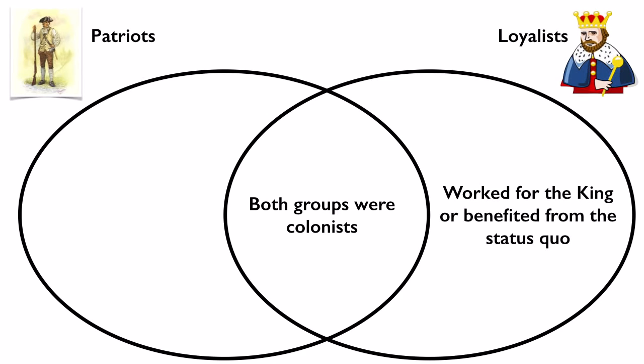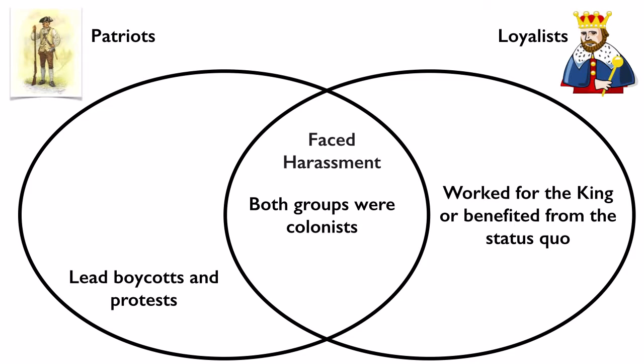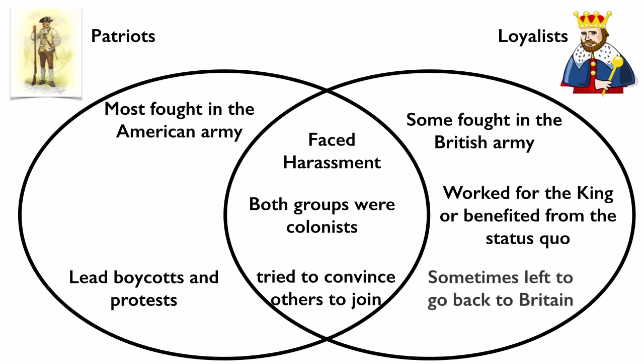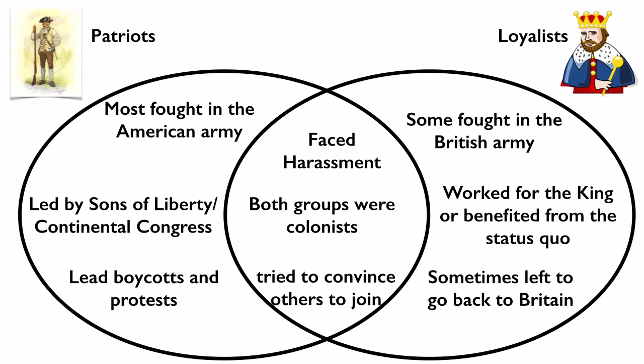Most Loyalists worked for the king or benefited from the status quo, or things remaining the same, while the Patriots tended to lead boycotts and protests to try to make change happen. Both of these groups faced harassment if they lived in an area dominated by the other side. Patriots, most had to fight in the army, while the Loyalists, only some had to, because the British army was well trained and they had plenty of soldiers. Both tried to convince others to join, although the Loyalists started giving up and going back to Britain, while the Patriots were led by the Sons of Liberty and the Continental Congress.